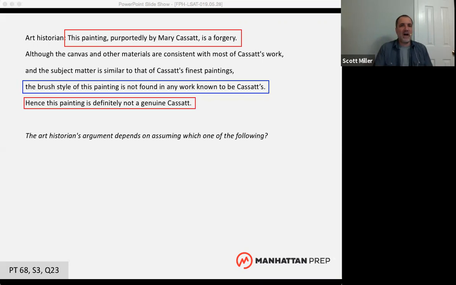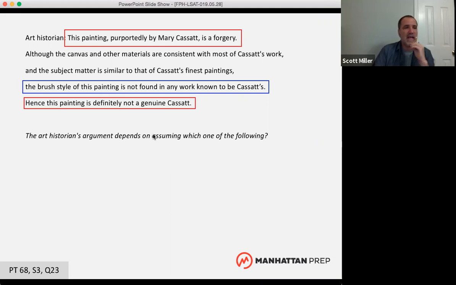But you kind of get stuck, right? Maybe you're scoring in the 160s and you've been consistently scoring at that level and your LR score isn't improving. People say, how do I improve my score in LR? Well, if you're not able to look at an LSAT logical reasoning paragraph that they give you and break it down into a conclusion and then the premise, the supporting evidence, then that's what you should work on.